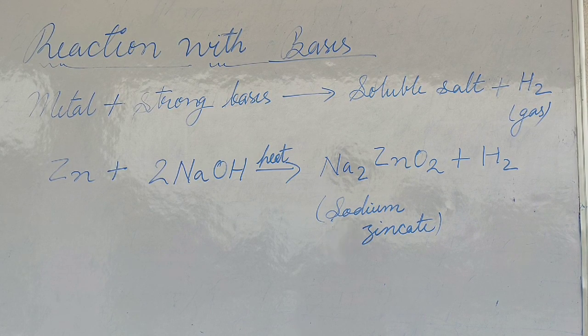Zinc, when it reacts with the strong base sodium hydroxide on heating, produces sodium zincate, Na2ZnO2, and hydrogen gas. In the same manner, when aluminium reacts with sodium hydroxide under heating, it produces sodium aluminate and hydrogen gas.